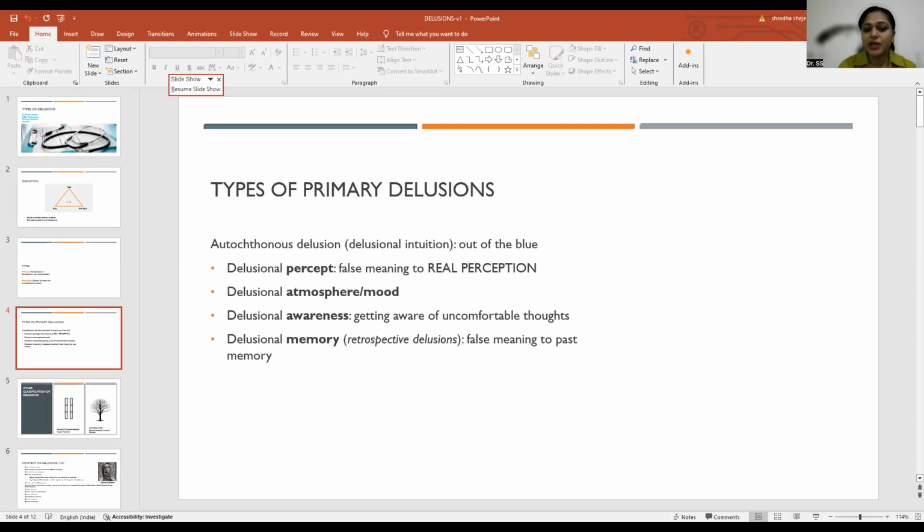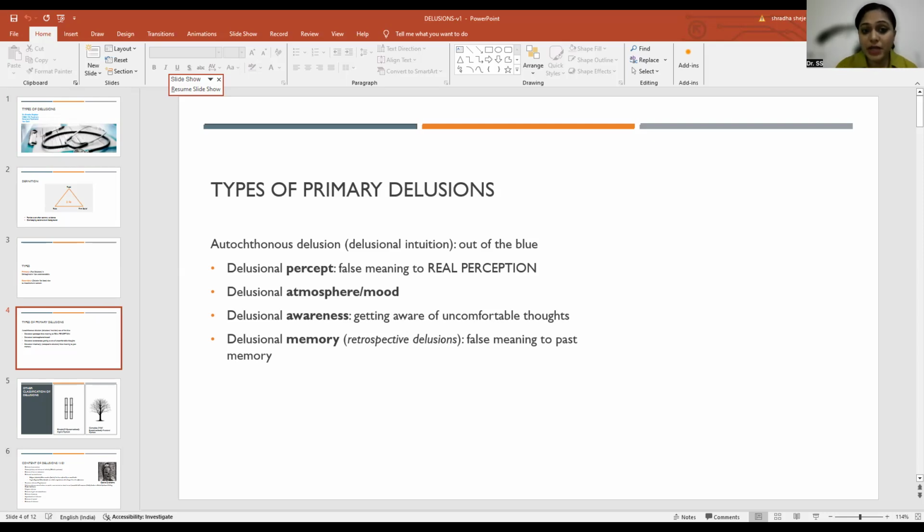Next is the delusional atmosphere or mood. Here, the person with delusion will conclude that I think the environment or the atmosphere around me is saying that something really bad is going to happen with me. I can feel it because the environment looks gloomy. So it is just the atmosphere or the mood of the person which creates the delusion.